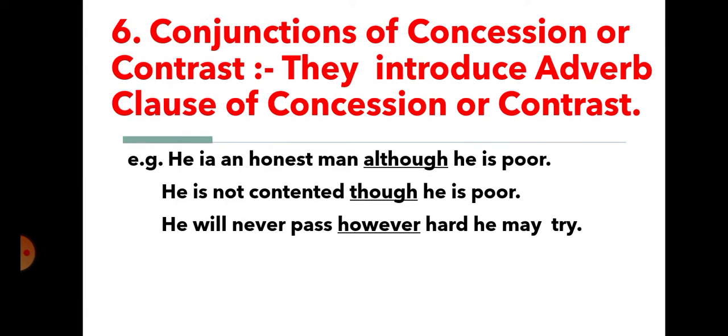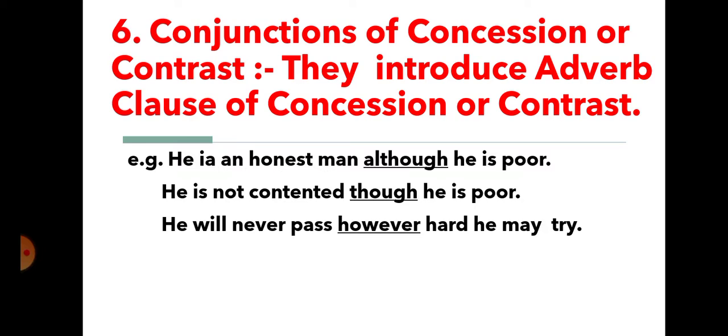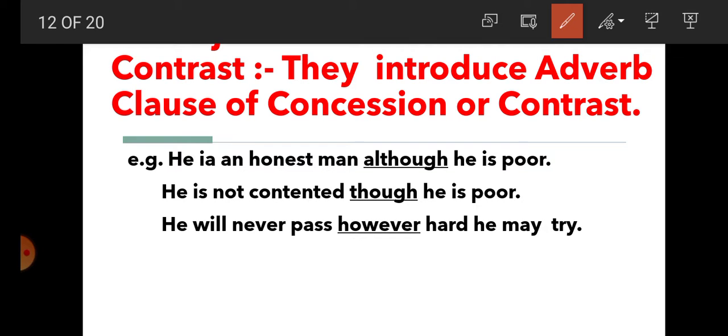Number 6, conjunctions of concession or contrast. Students, what is conjunction? What is conjunctions of concession or contrast? They introduce adverb clause of concession or contrast. For example, he is honest man. He is poor. He is an honest man, although he is poor.